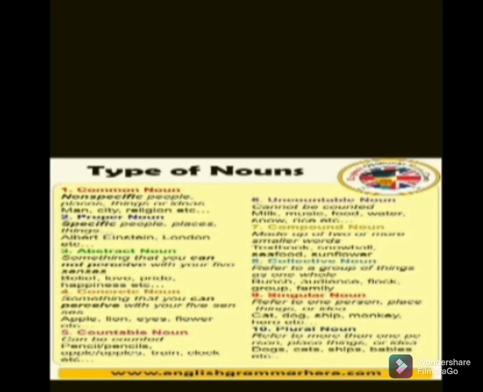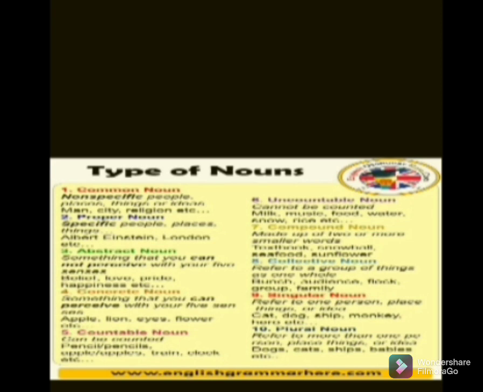Okay. Countable noun is a noun which you can count, like apples, trains, clocks, etc. Uncountable noun is one which you cannot count, you can only measure, like milk, water, snow, rice. You cannot count it, no. You have to measure it, right?